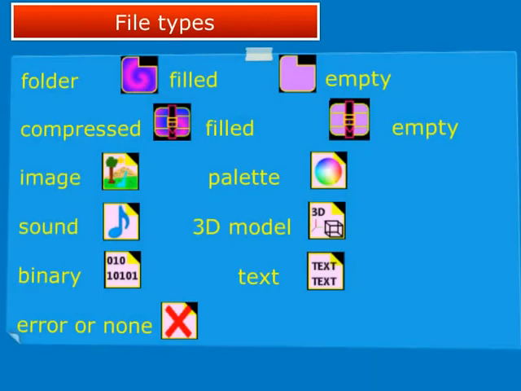It would be long to explain each one, so here are the types of files that can be found using the browser, you can pause the video and read them.